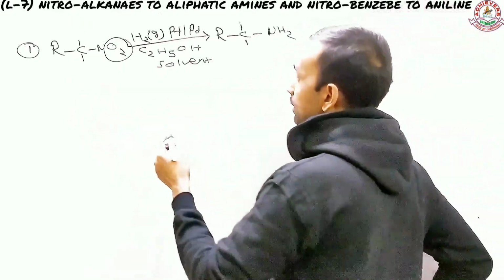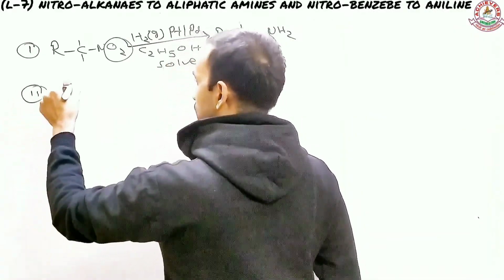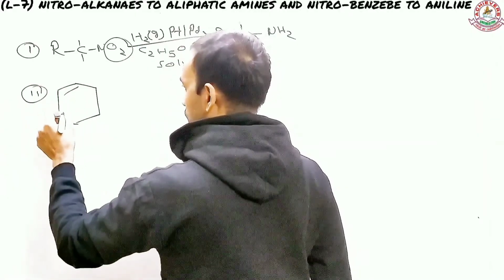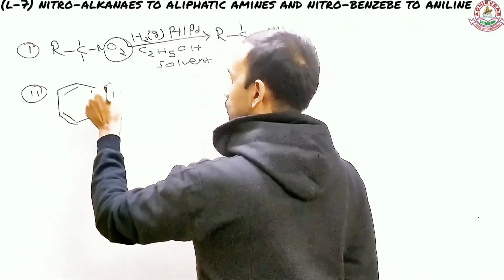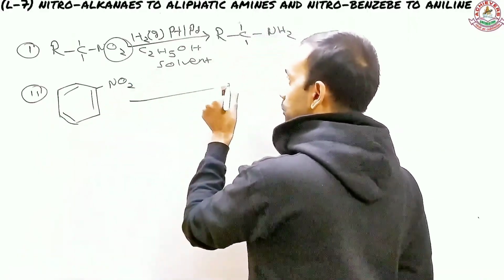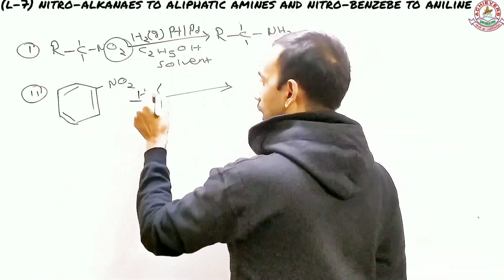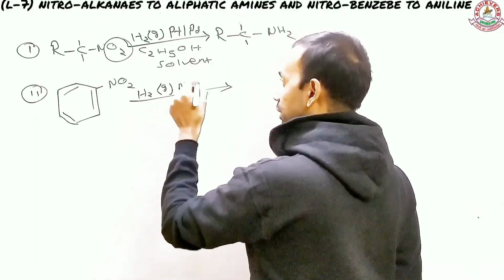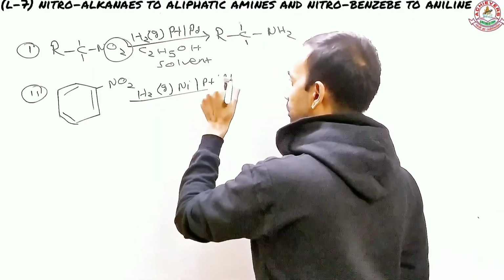Let's take another example. The second one, suppose I am taking nitrobenzene. This is an aromatic compound, and you have here NO2. Again, the process is absolutely similar. You need hydrogen gas. Apart from that, you need these catalysts, maybe nickel, maybe platinum, or even palladium.